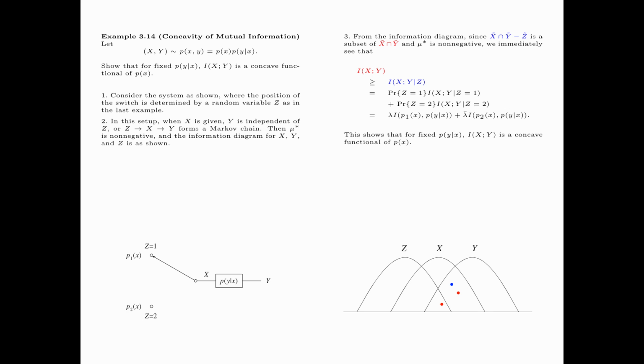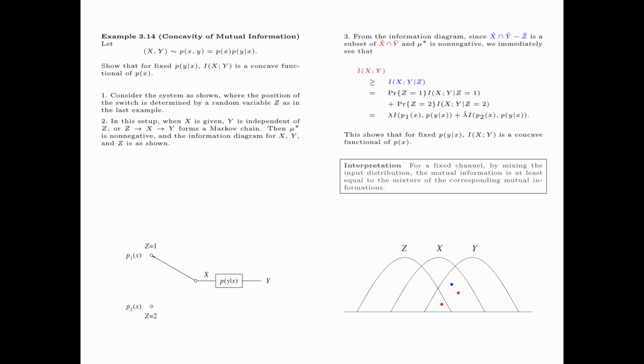This shows that for fixed Py given x, Ixy is a concave functional of Px. The interpretation is that for a fixed channel, by mixing the input distribution, the mutual information between the input and output is at least equal to the mixture of the corresponding mutual informations.